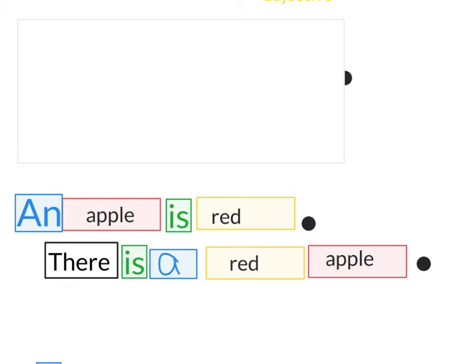An apple is red. I want you to notice that if the subject comes before is, if our type of sentence is subject is adjective, the adjective is coming after the verb. This verb is linking the subject and the word that's describing it. Okay, it's linking them together. But in this other type of sentence, here's the subject, and so we put the adjective right in front of it. An apple is red. There is a red apple.